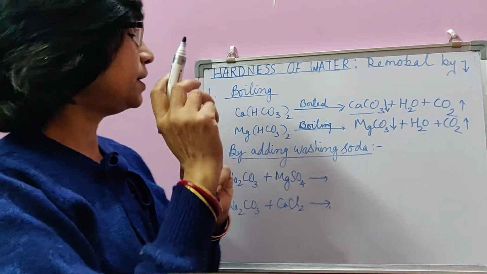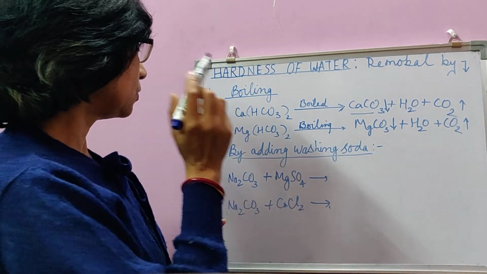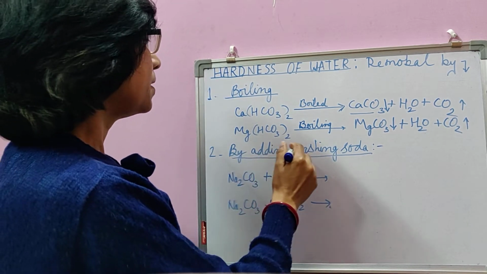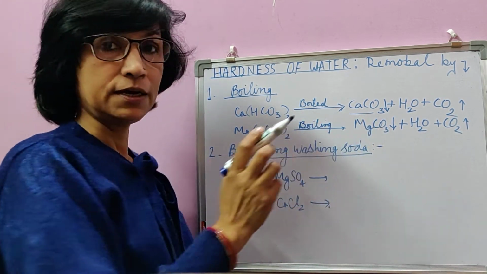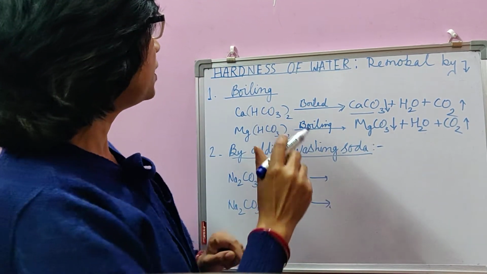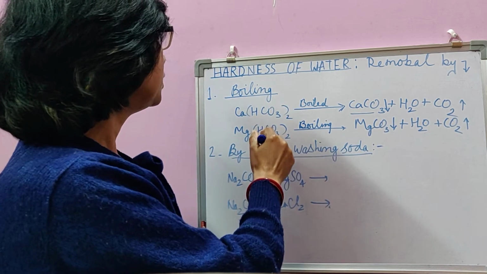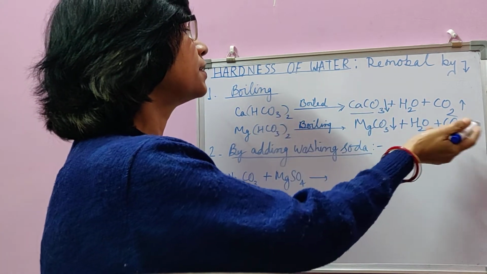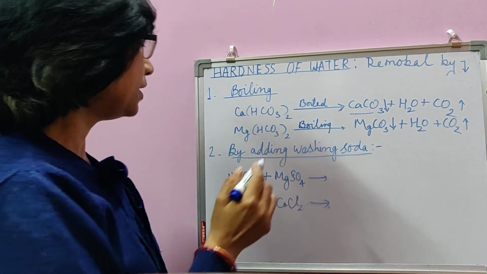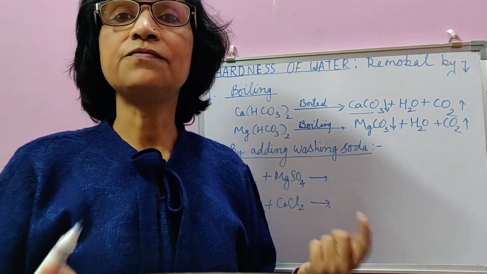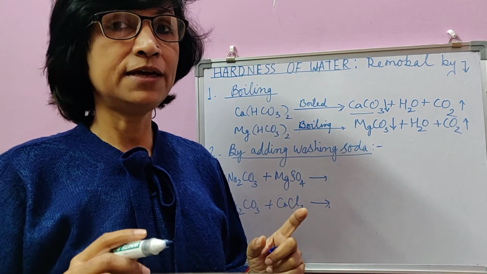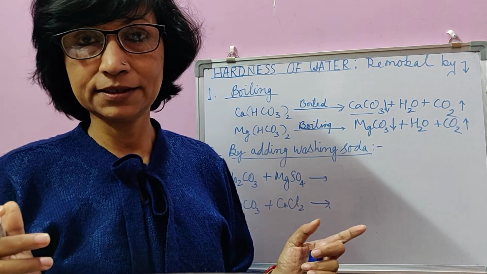If water has permanent hardness as well, that is, sulfates and chlorides of calcium and magnesium, then there is another method. The method is by adding washing soda. If we add washing soda to water and then boil it, then both types of hardness can be removed. Calcium and magnesium bicarbonate, just because of boiling, get converted to calcium carbonate and magnesium carbonate. And sulfates and chlorides of calcium and magnesium get converted to sodium chloride and sodium sulfate, which are harmless as they do not cause hardness.